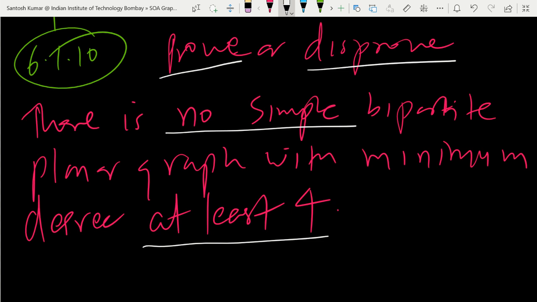But we have to prove that there is no simple bipartite planar graph with minimum degree at least 4. So suppose there is a simple bipartite graph, then we have to prove that the minimum degree is going to be less than 4. And the other meaning of this question is that if you prove that all the simple bipartite planar graphs have a minimum degree less than 4, that is fine. They are talking about minimum degree, not the degree only.